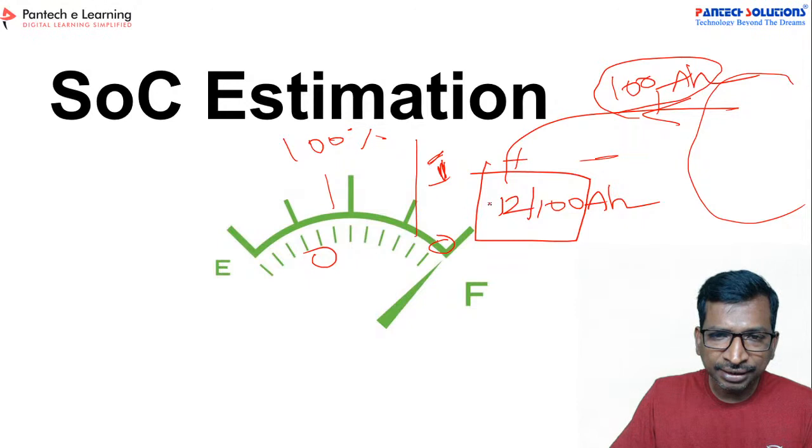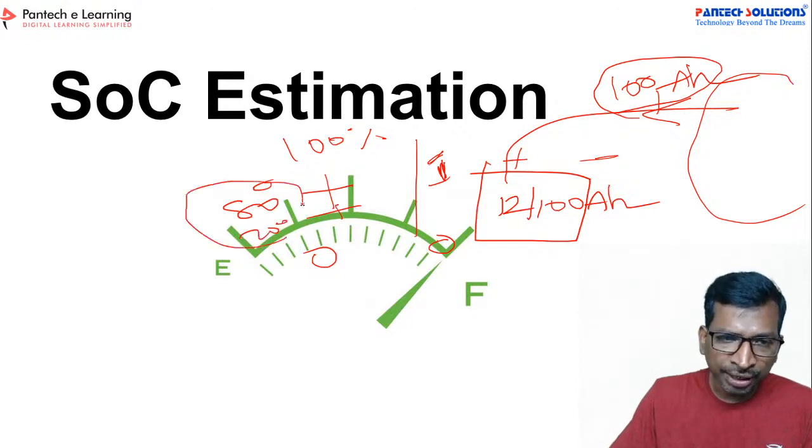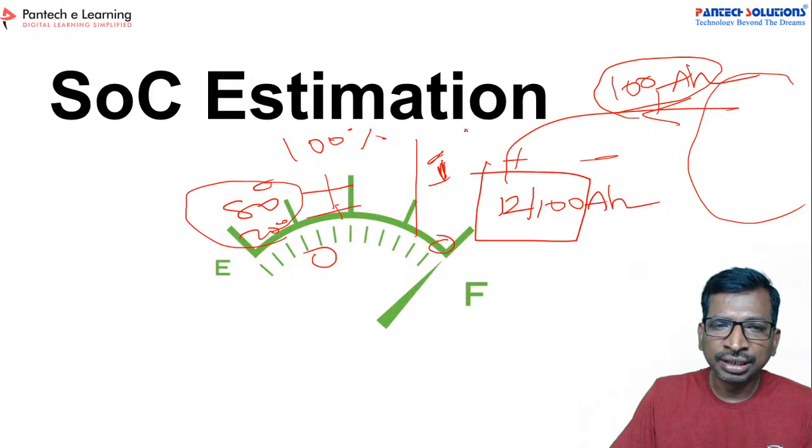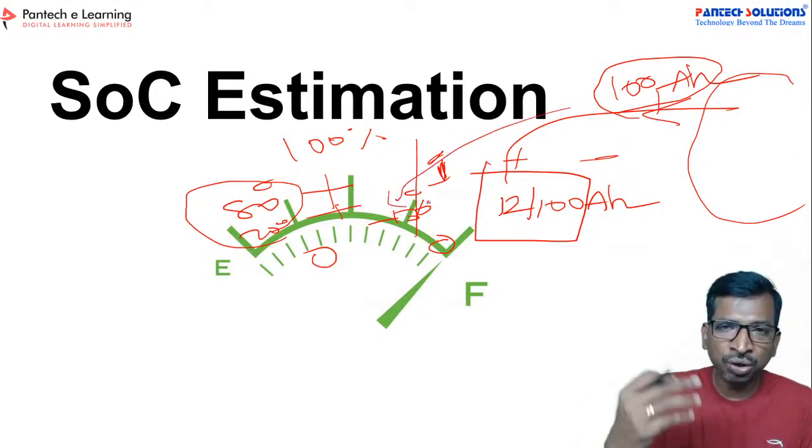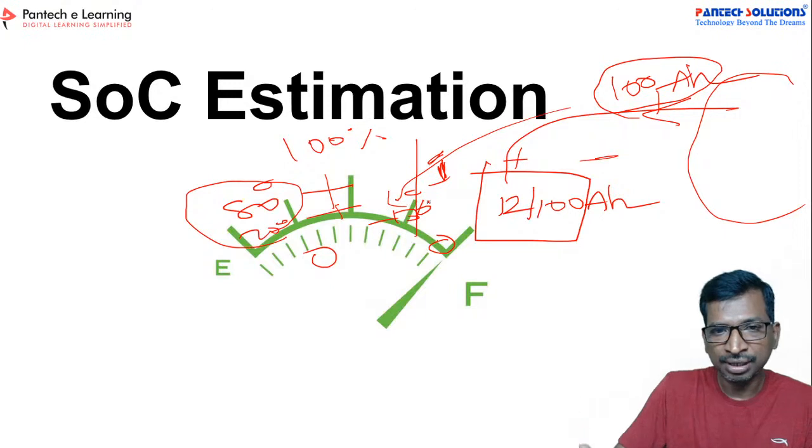So if the battery charge reaches 80 percent, and similarly the lower level is 20 percent. In this range, whenever you are charging, suppose 15 percent, if you are allowing 100 ampere, then the battery will try to consume that 100 ampere.